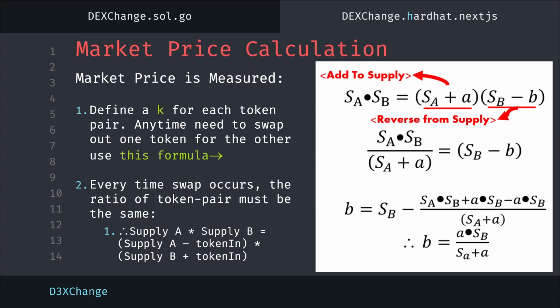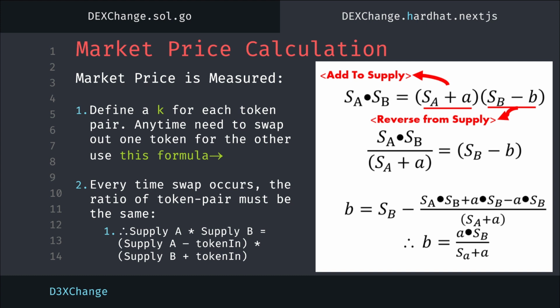How do we actually calculate the market price? So the market price can be measured at any given moment using the equation on the right. By defining a K for each token pair, anytime we need to swap out one token for another, we use the formula on the right where B is equal to A times SB over SA plus A. Every time a swap occurs, the ratio of the token pair must still be the same, equivalent to the formula you see on the screen.